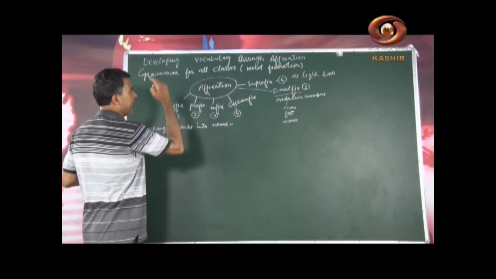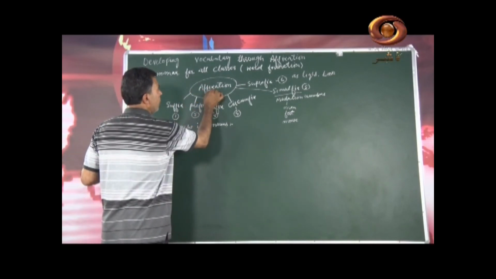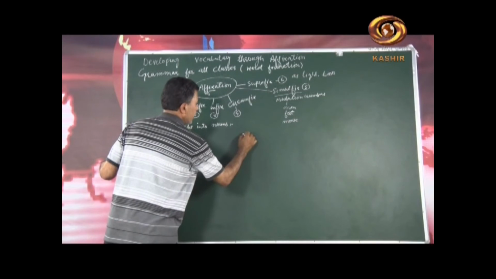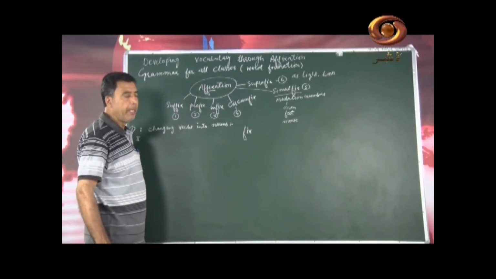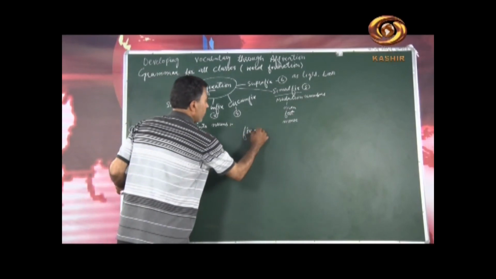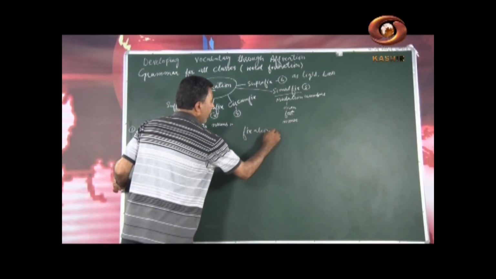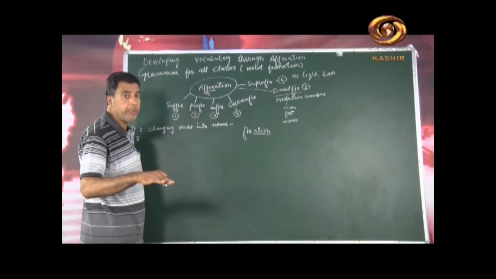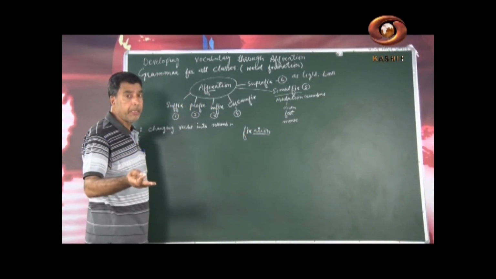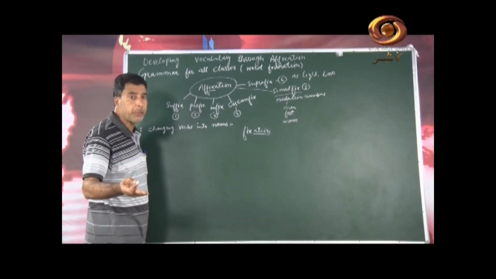Here is the word affixation, and what is the root word here? That is fix, F-I-X. Fix is the root word here, and when we add A-T-I-O-N, it becomes fixation. Fix as verb, then fixation as noun, we can use it.